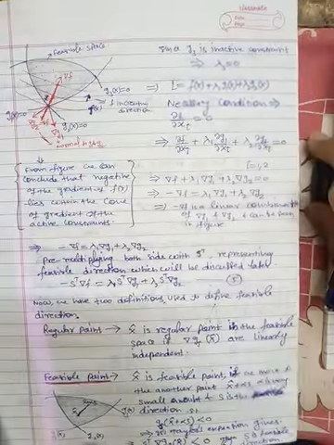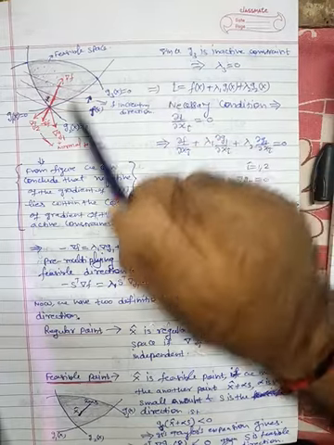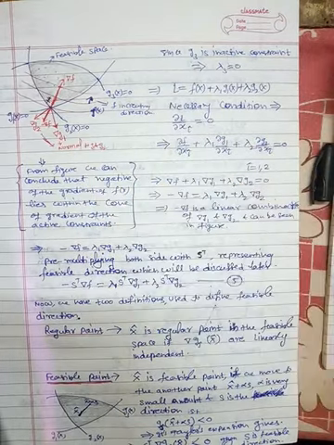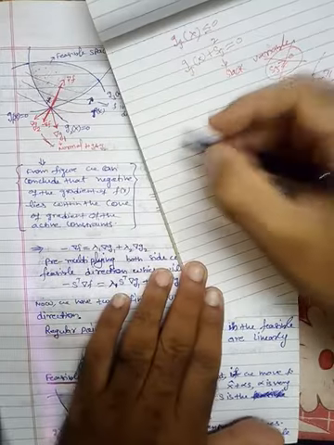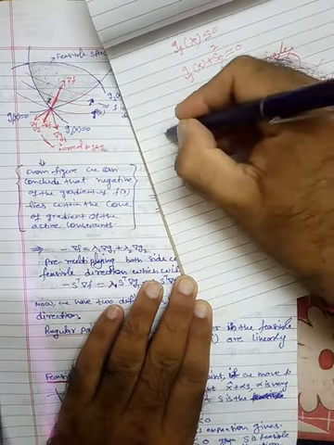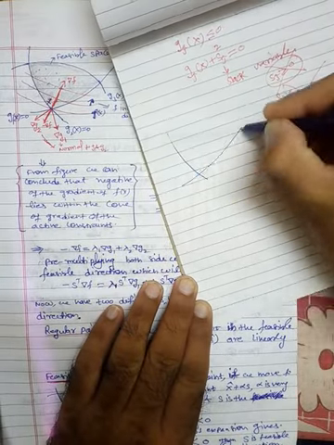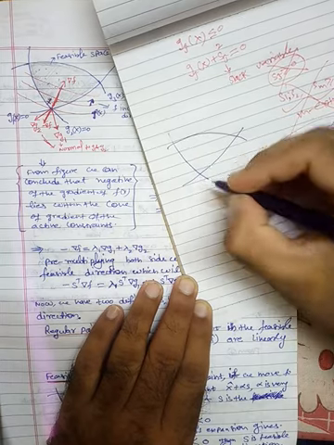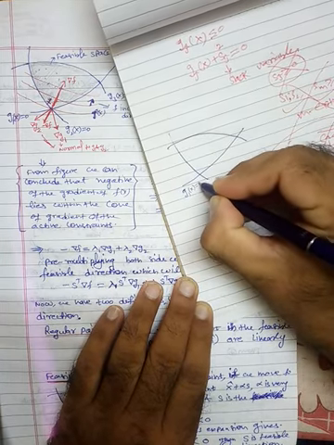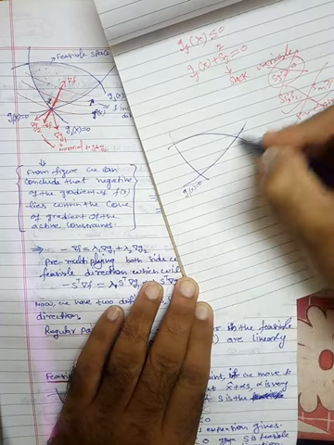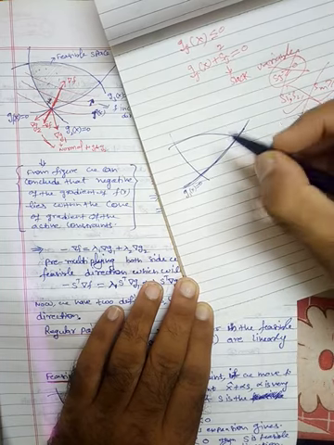Now, so this is the problem. What is the problem? We have 3 constraints. So this is 1, this is 2, this is 3. This is our g1x equals 0, this constraint boundary.